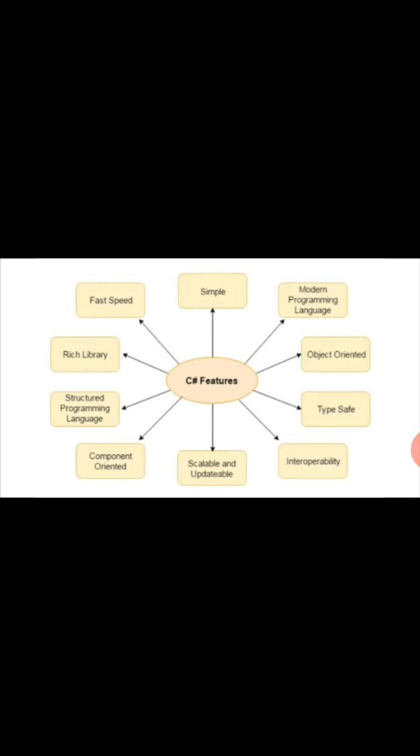Then third one is object oriented. C sharp is an object oriented programming language.